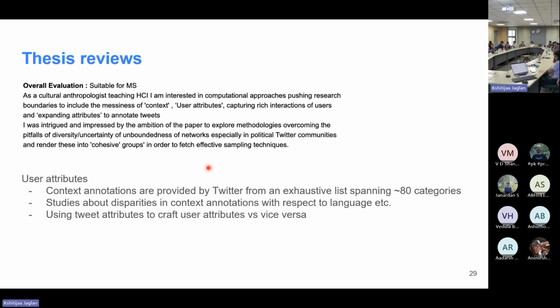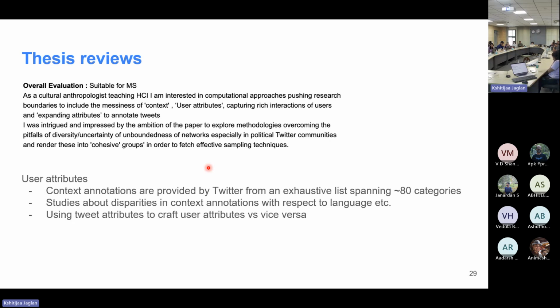Now we had to do this because for the users themselves, we didn't really have a lot of information. On Twitter, we can't get information about your age, gender, and so on and so forth because it's very private, of course. We could get information about, let's say, location, but people can put any location. In our data set, we saw that people have locations like "universe", which is not really helping anyone. We're not able to know anything specifically about them. So that information is practically no information. Because of that reason, we had to use tweet attributes to create our user attributes.